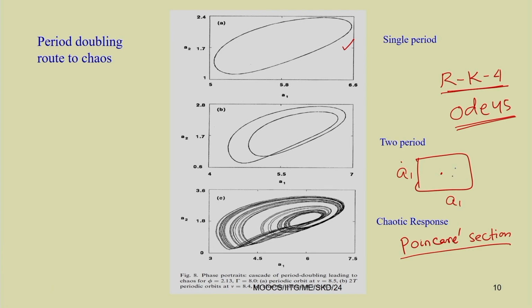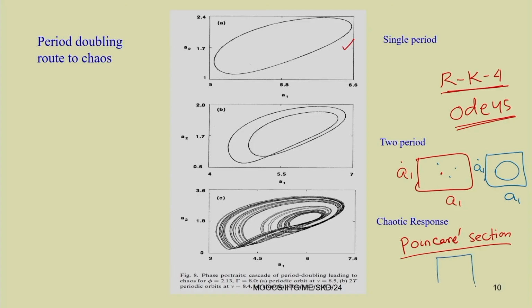If it is 4 periodic, there will be 4 points, and we have also seen that if the response is quasi periodic, then it will be a closed loop. So, you will get a closed loop in the A1 versus A1 dot curve. This is the displacement versus velocity curve, or you can plot A1 versus A2 also. Here we have plotted A1 versus A2, the first 2 modes. In the first 2 modes, here it is periodic, then this is 2 periodic, and finally it is chaotic. So, you can plot this phase portrait, or the state space.